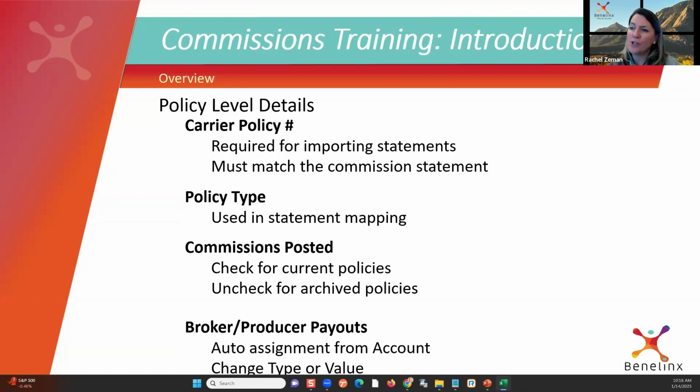Also, again, at the policy level, if the policy or the commissions assigned are unique enough to that policy level, then we're going to have to assign it there, right? We can assign the producer, whether it be internal, external, at the policy level. So if it's very unique, this one particular plan, instead of getting 25%, I'm getting $100 for whatever reason, right? We can do that at the policy level. We can assign the type and value, percentage or flat dollar amount, and the value, how much, $100 flat. That's only if you have complex producer comp structures. Okay.